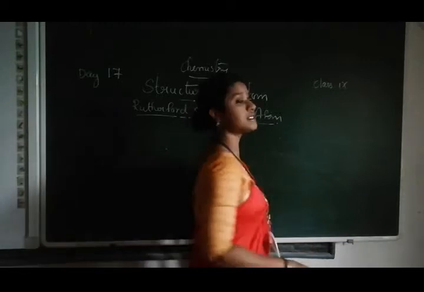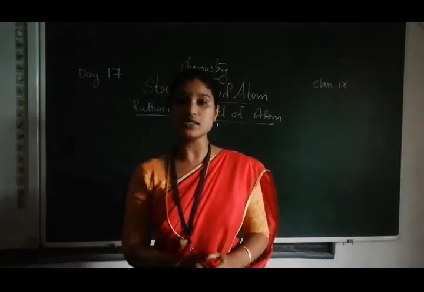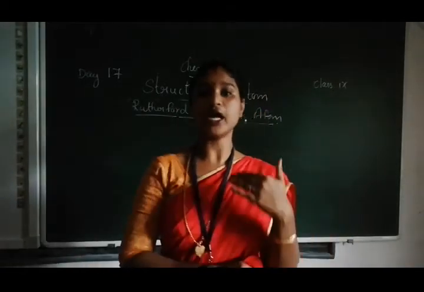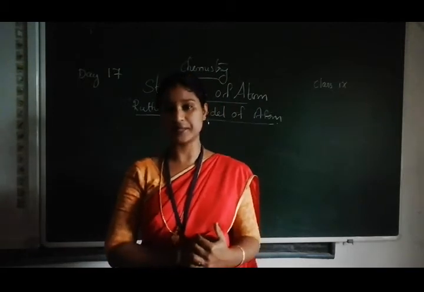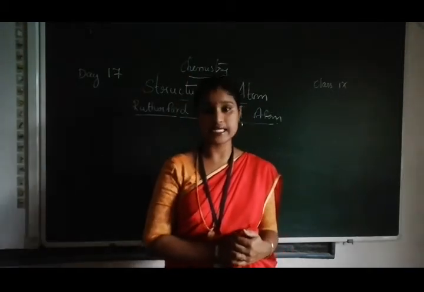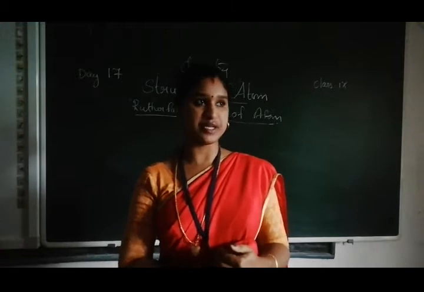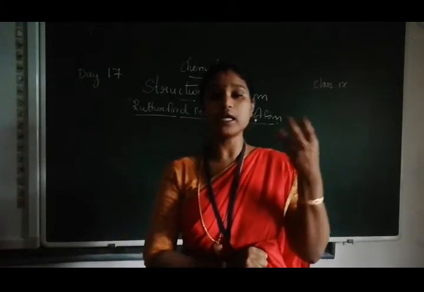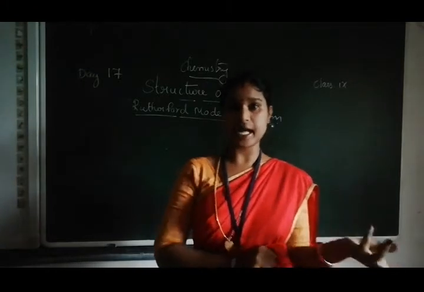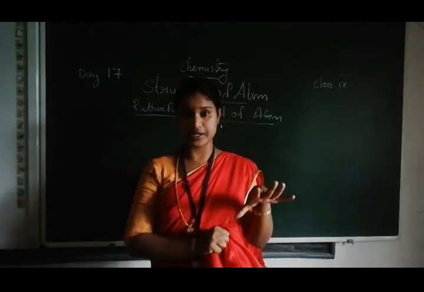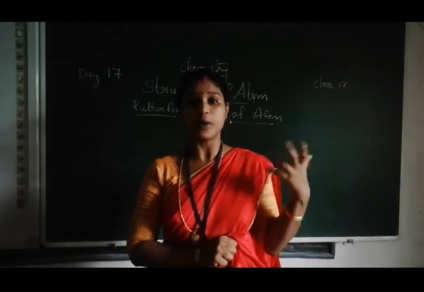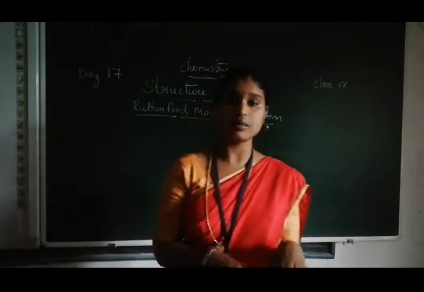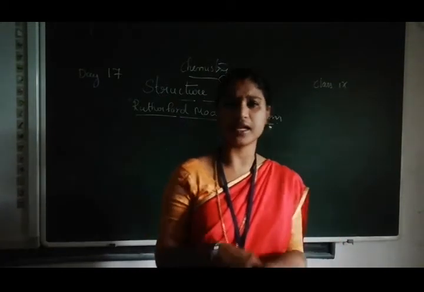Rutherford is the second scientist who proposed a model of atom. He conducted an experiment because he really wanted to know what particles are present in an atom and how they are arranged. Electrons and protons, positive and negative charges are present in an atom, but how are they arranged?